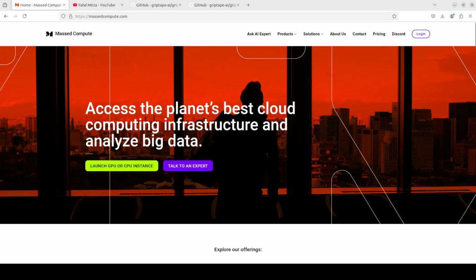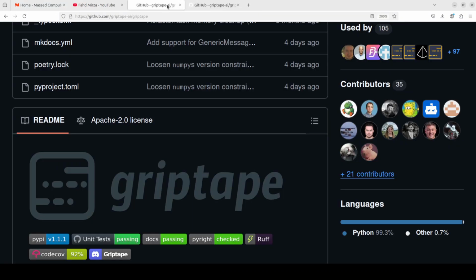So see, this agent has created this audio. So now you can imagine you can use these agentic capabilities in a lot of other use cases where you could maybe pipe in the output of one agent to another, which really could be an amazing use case in terms of this GripTape.